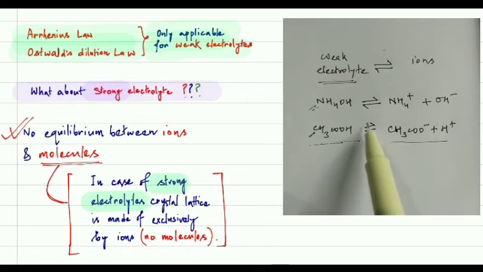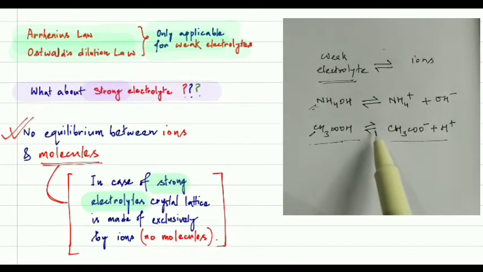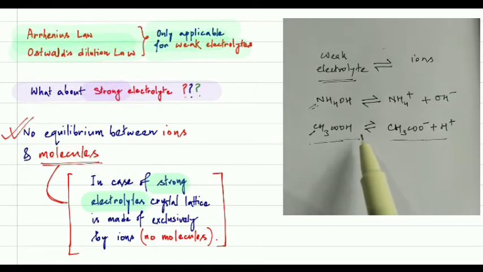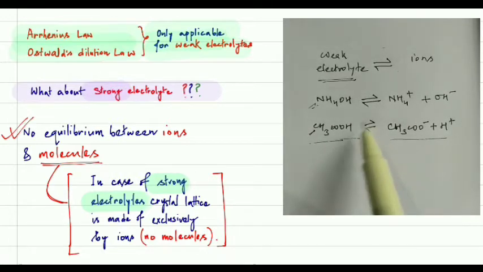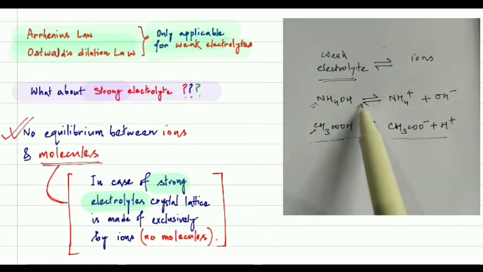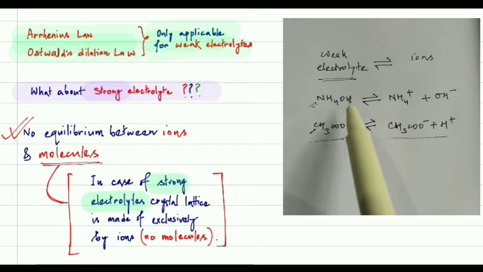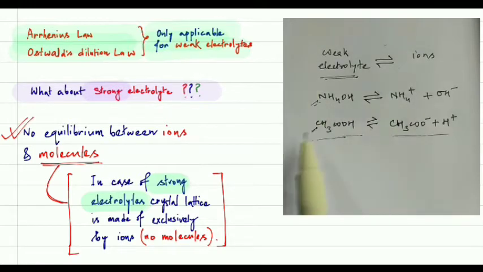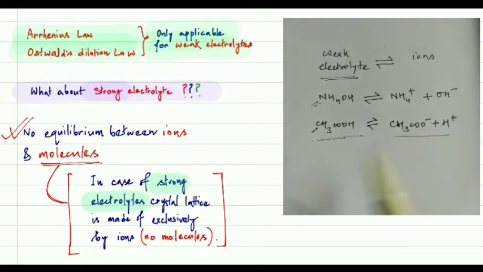That means the forward reaction rate is equal to the backward reaction rate. At the equilibrium point, the forward reaction rate becomes equal to the backward reaction rate. So in this case we can apply Arrhenius theory or Ostwald dilution law.